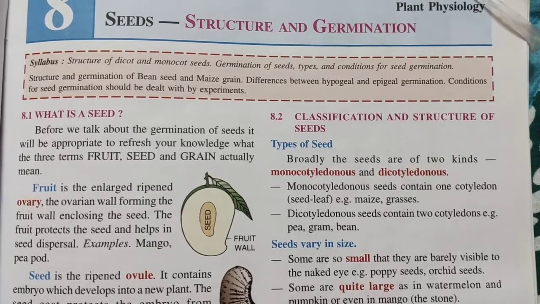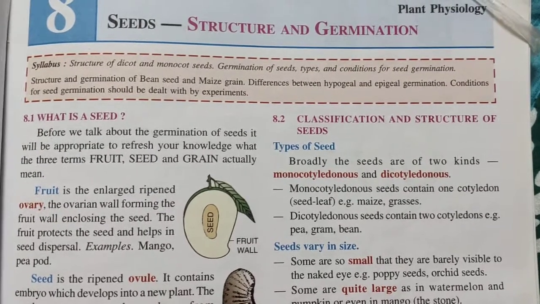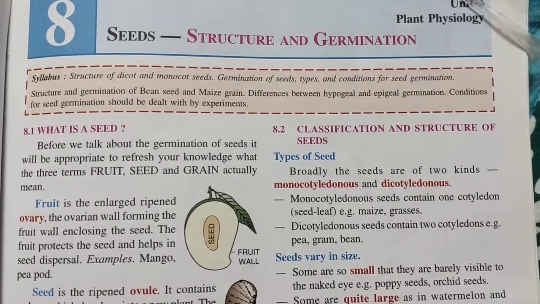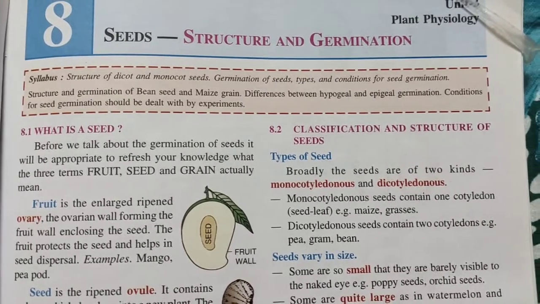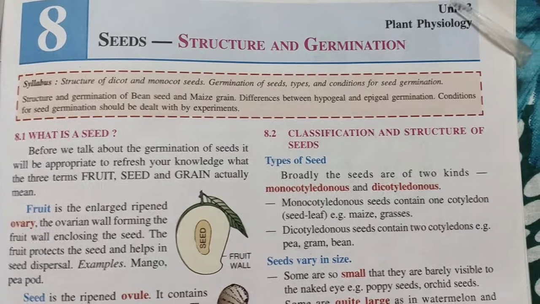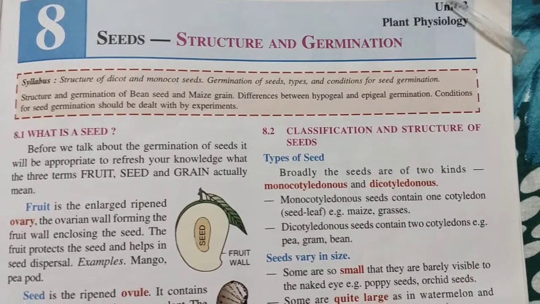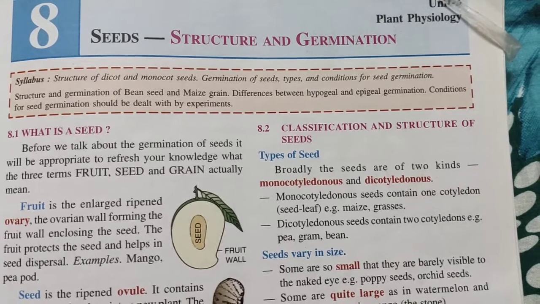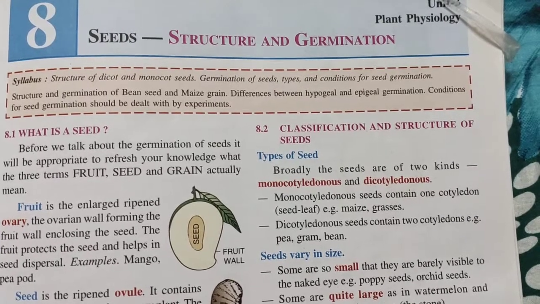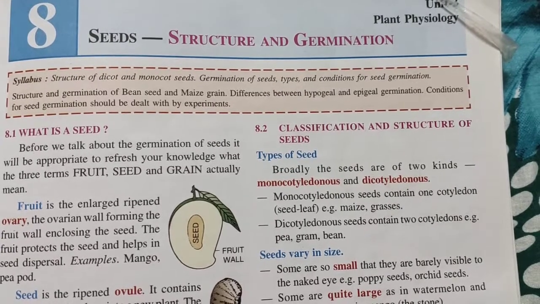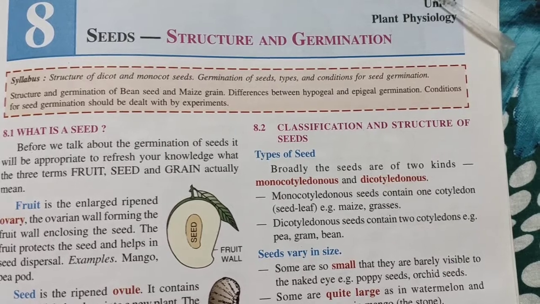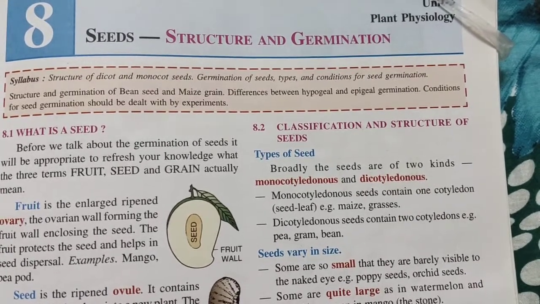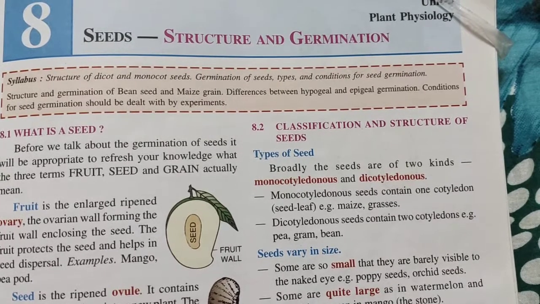Hello class 9. In our last classes we have finished off with our two chapters, flower and pollination and fertilization. I hope you have gone through the chapters and I hope there are no problems over there. Now I'm today starting with the next chapter because I want the continuation so that it will be better for you to understand the chapters. So I'm going to the next chapter, that is seeds.